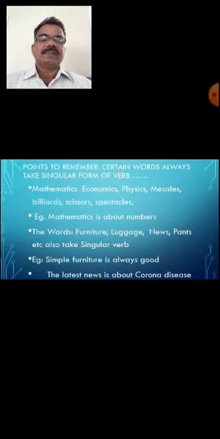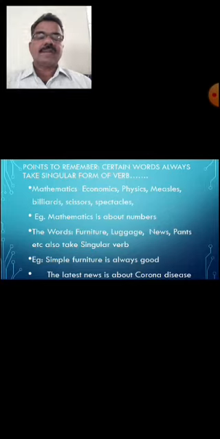Points to remember. When it comes to concord, everyone who wishes to learn good English and develop good communication skills in English should remember certain points with regard to concord. Certain words always take the singular form of verb. For example, as given below, they always take only the singular form of verb.